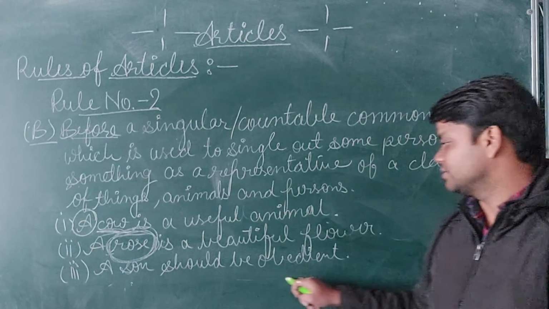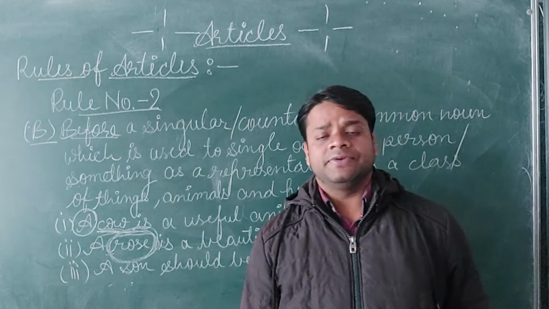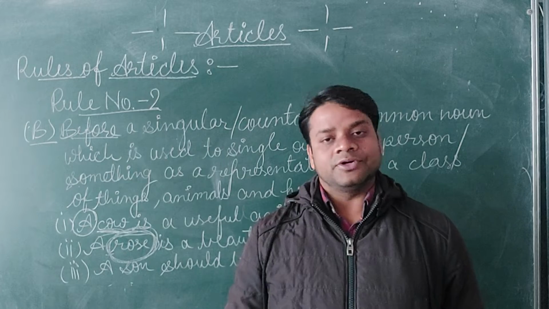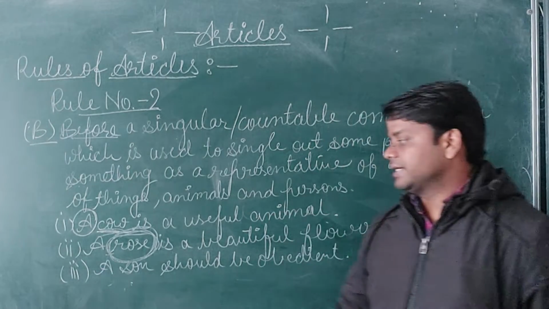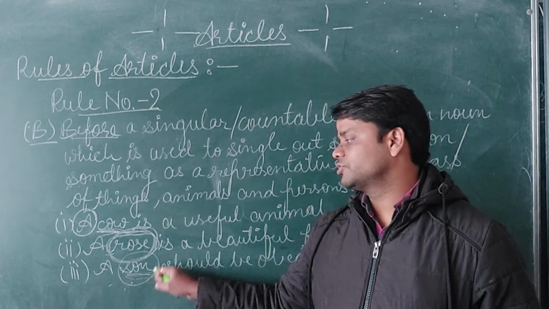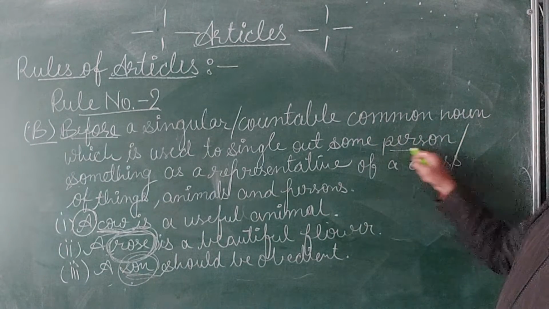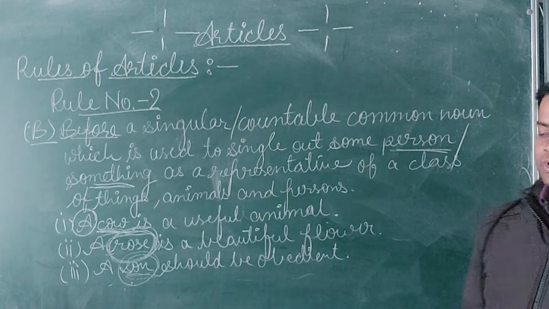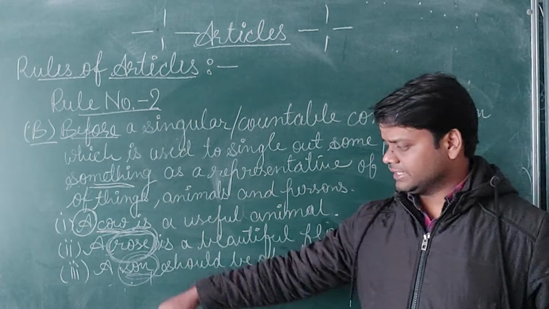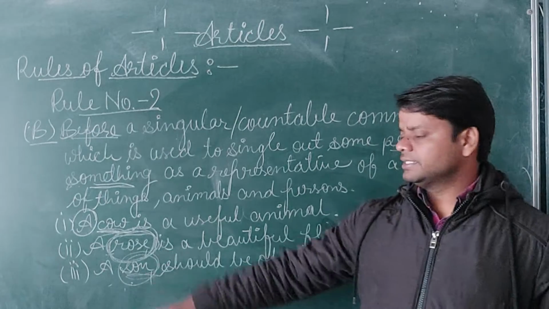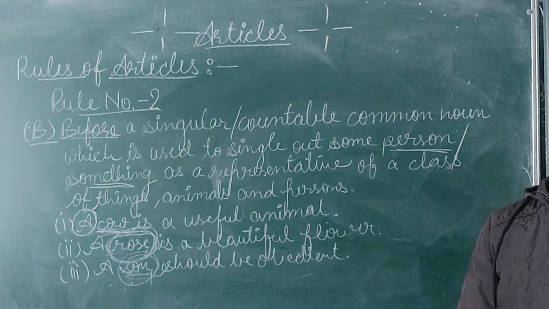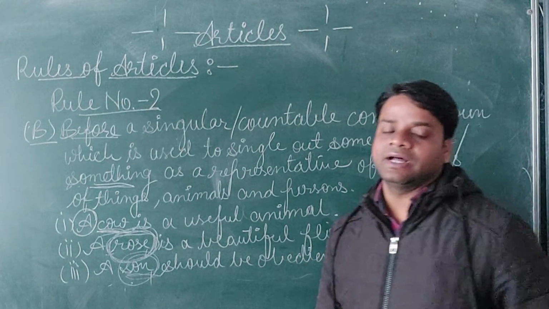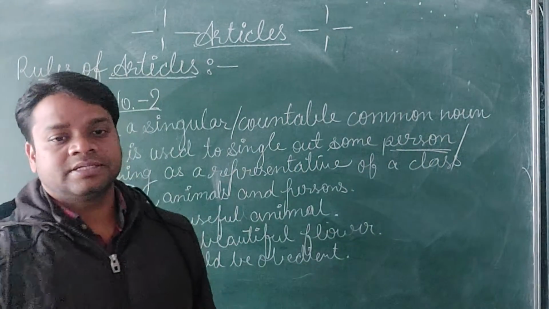Now, a son should be obedient. Here we are talking about all sons, those who are having sons, not only sons, daughters also. So that is showing a class. Here person is also coming and something is also coming. In this example you can understand this is where you can use the indefinite article a and an.